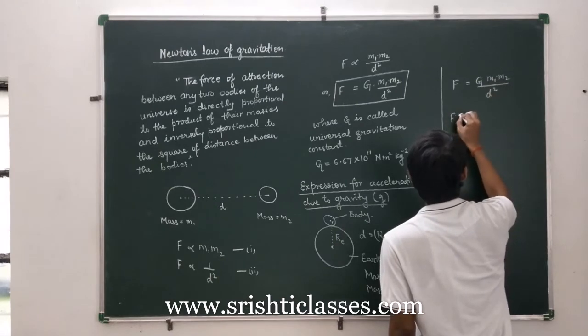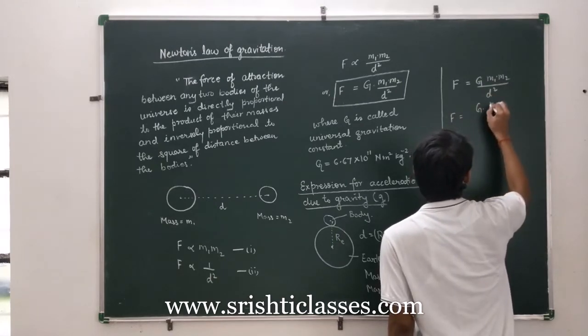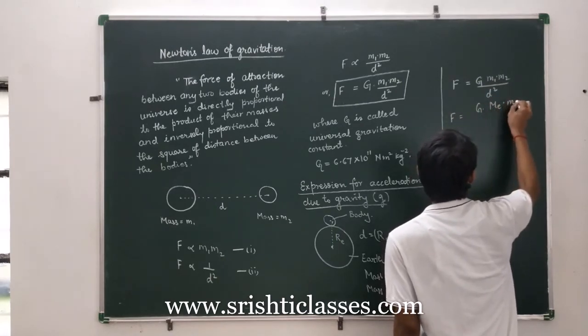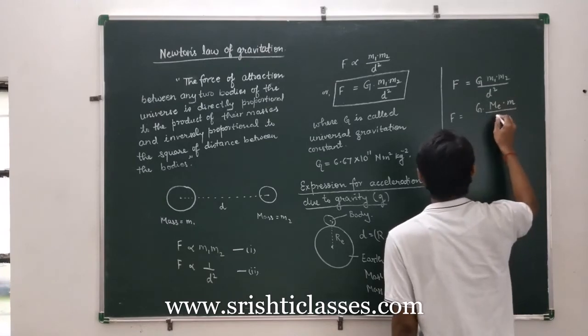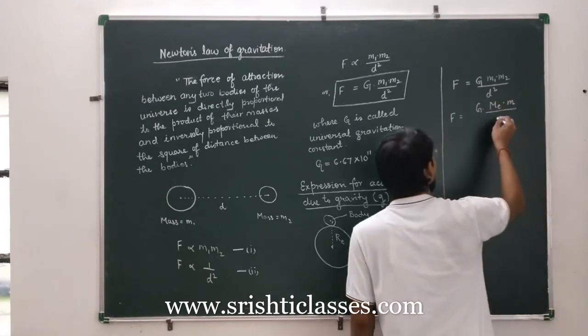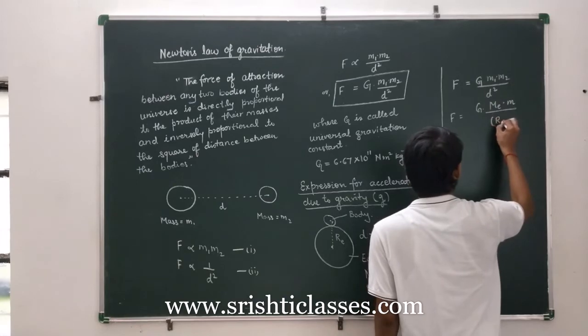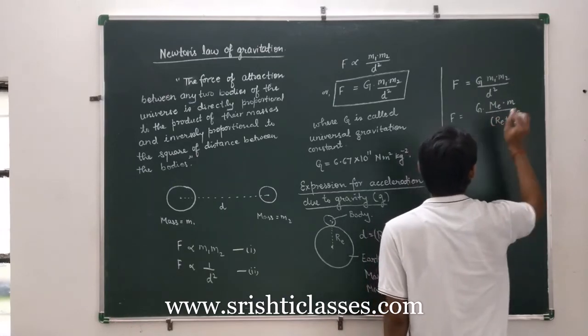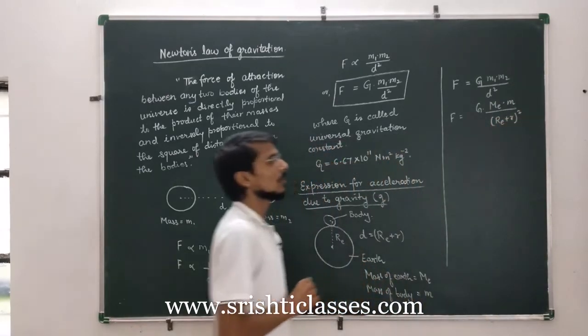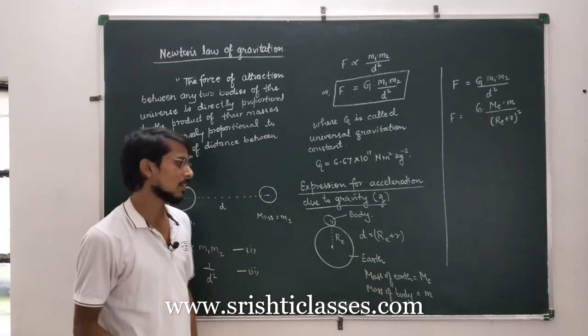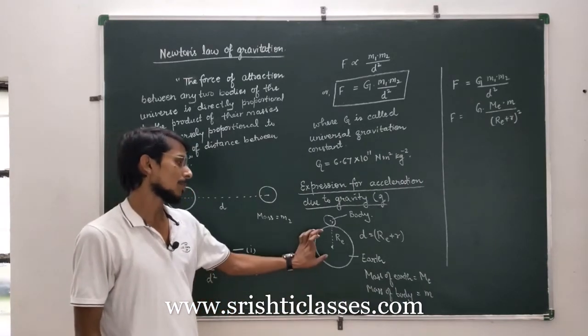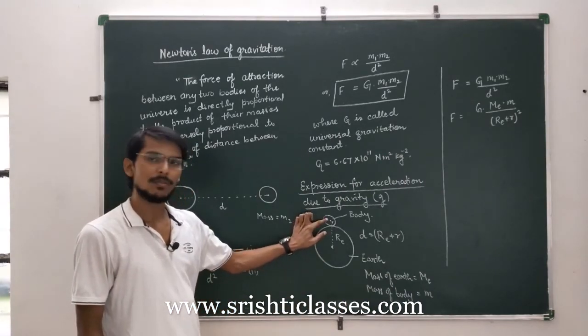So we can write F is equal to G mass of Earth into mass of body by distance square, that is (Re plus r) whole square. This will be the magnitude of the gravitational force of attraction imposed by Earth on this small body.